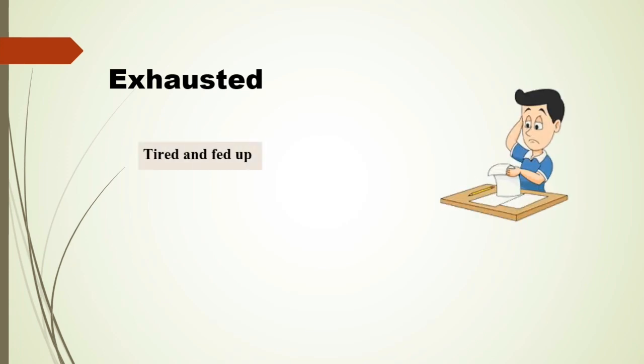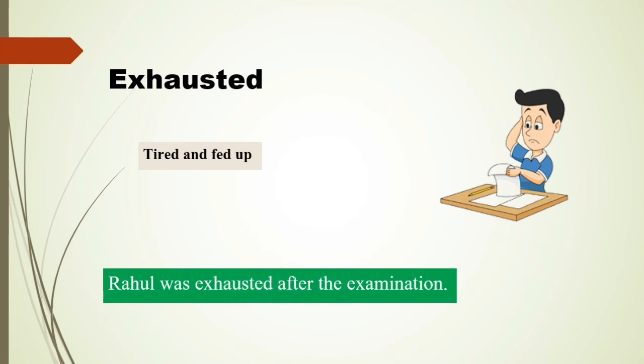Exhausted. It means tired and fed up. Here you can see the child is looking at the paper. That means the child is, I think, writing an examination, and got tired by writing it and is totally fed up. So we can write: Rahul was exhausted after the examination.